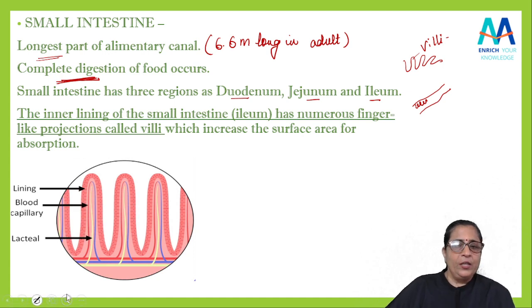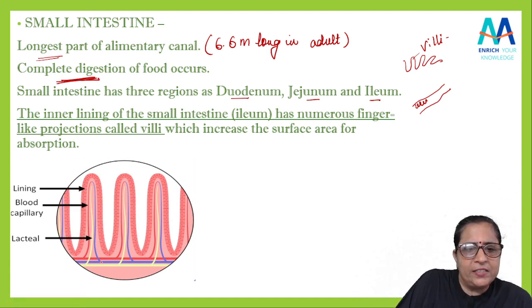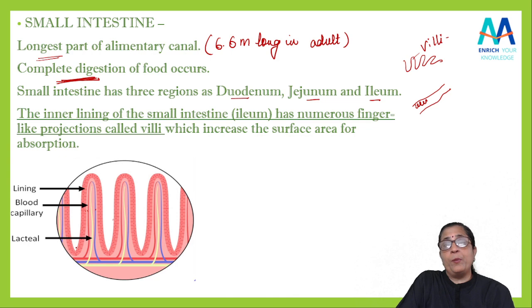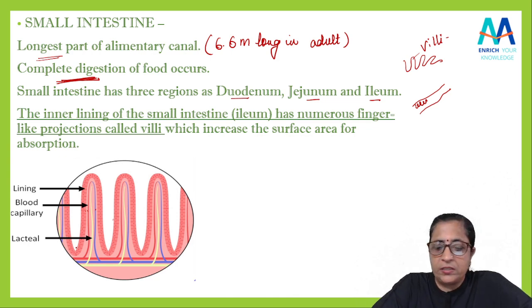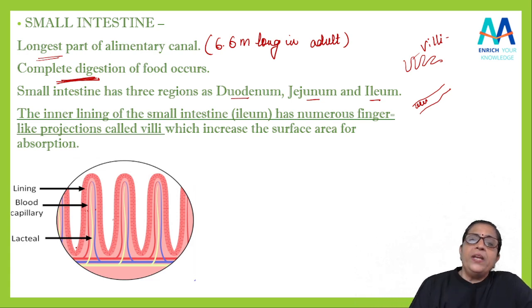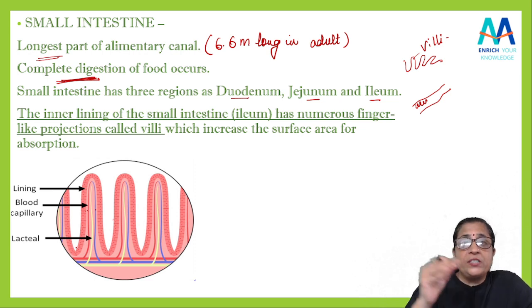Just a minute, sorry. You see this is the villi. You just say this is the lining and here this finger like structures are there जिसको हम बोलते हैं villi. है ना? ये villi में आप ये linings देख सकते हो. Now this blue and red, these are the capillaries. Capillaries भी रहेंगी, blood capillaries, lacteal भी रहेंगे. So I will discuss this जब हम mechanism पढ़ेंगे, when we will see the mechanism of digestion, there we will discuss all these things. Okay, so now just remember that these are the villi which are present on a inner lining of a small intestine, specifically in the ileum part.